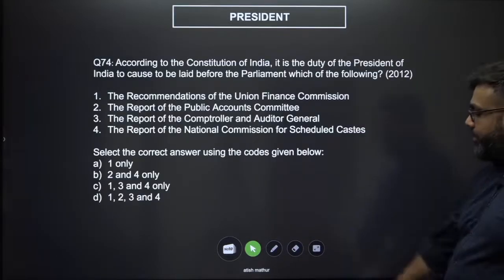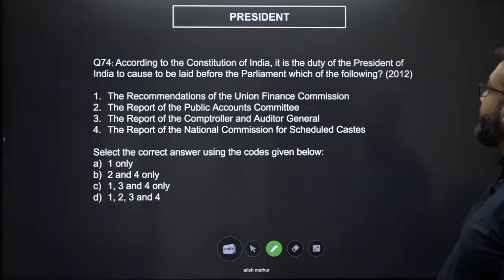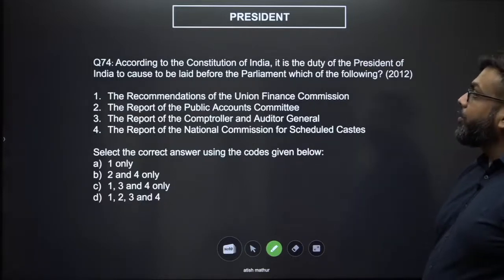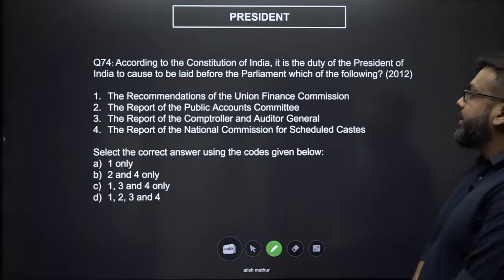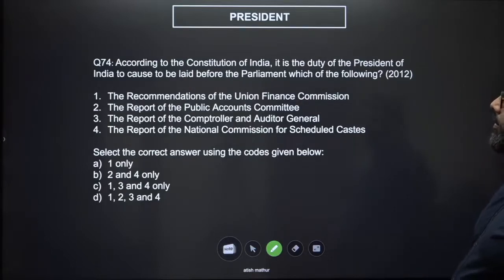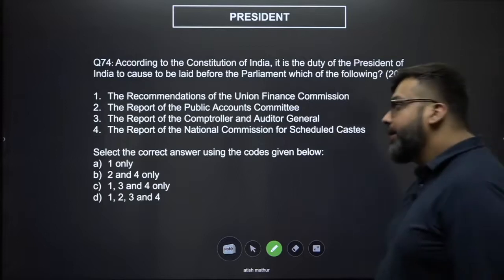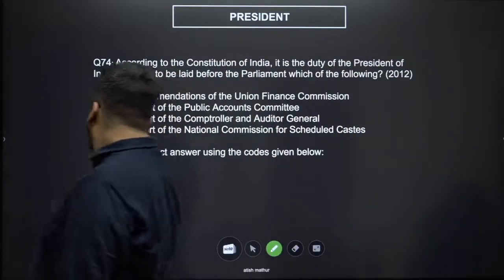According to the Constitution of India, it is the duty of the President of India to cause to be laid before the Parliament which of the following? Recommendations of the Finance Commission, Public Accounts Committee, CAG, reports of the National Commission for Scheduled Classes, right? National Commission for Scheduled Classes.